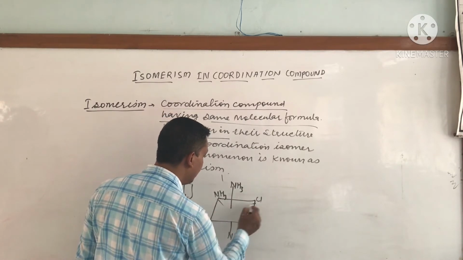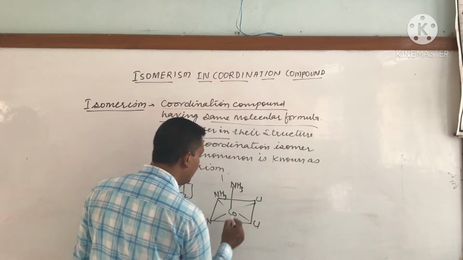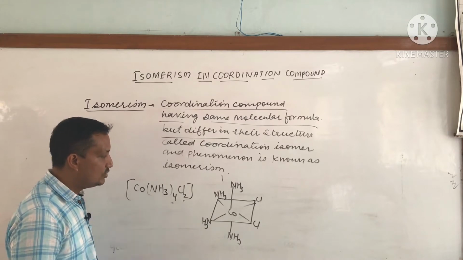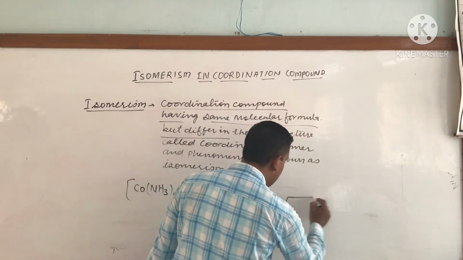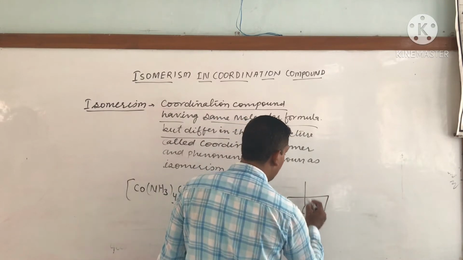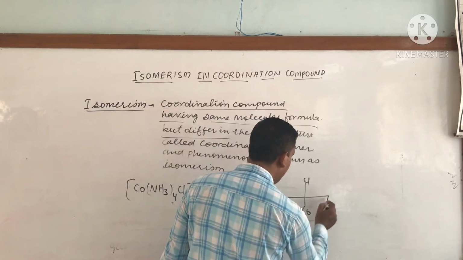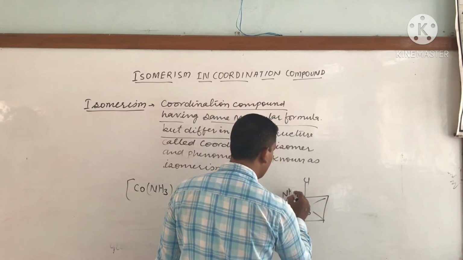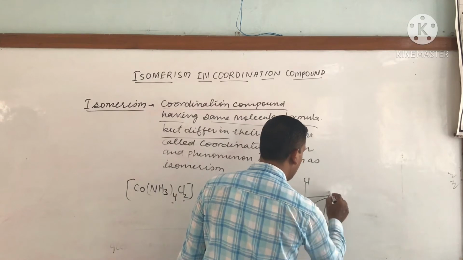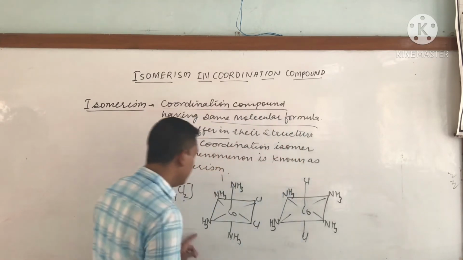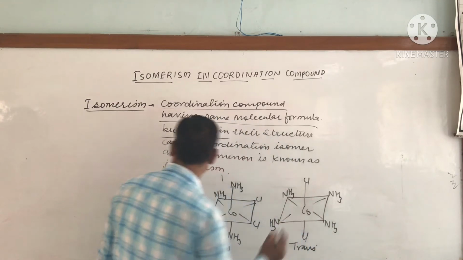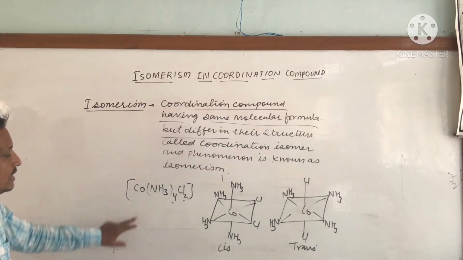Cis means same side. So here we can see Cl are on the same side, so it is called the cis isomer. And when we prepare the trans isomer of this molecule, we arrange the Cl oppositely, then we get the trans isomer. So this is the cis isomer of this molecule, this is the trans isomer of this molecule. I think you can understand it, cis and trans.